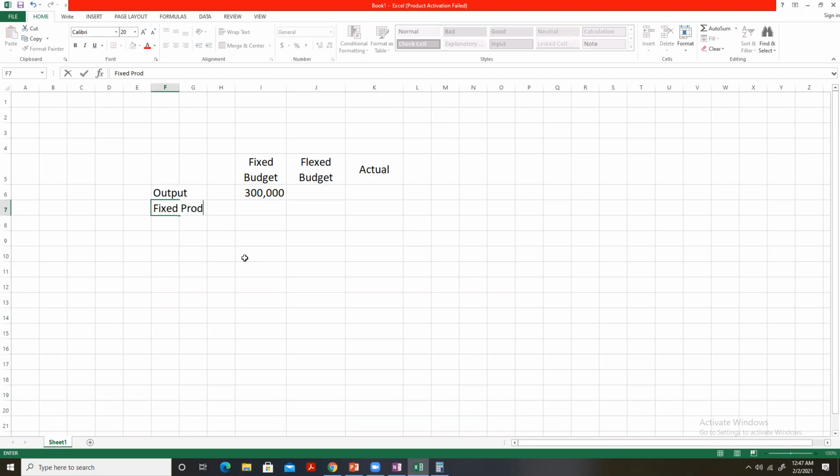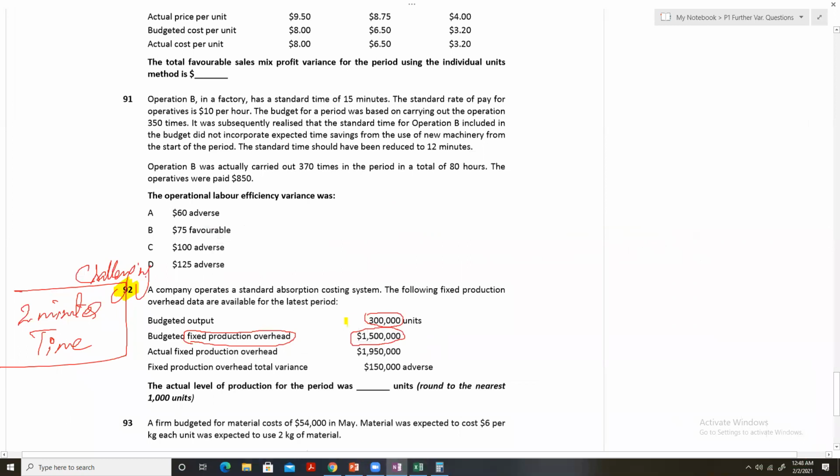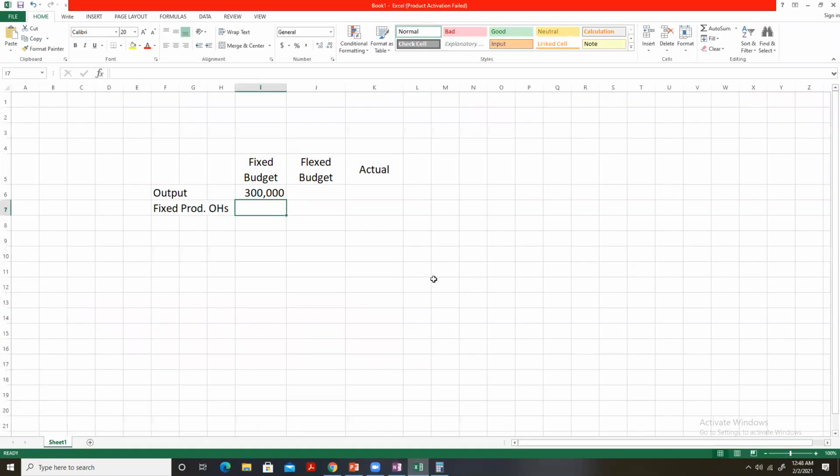How much are the fixed production overheads? Fixed production overheads are 1,500,000. In fact, production overheads in the budget are 1,500,000. According to the budget, the overheads are 1,500,000.